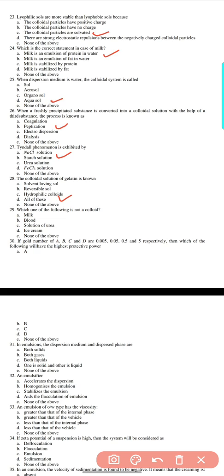Question 29. Which one of the following is not a colloid? Milk, blood, solution of urea, ice cream, or none of the above. Solution of urea is not a colloid.